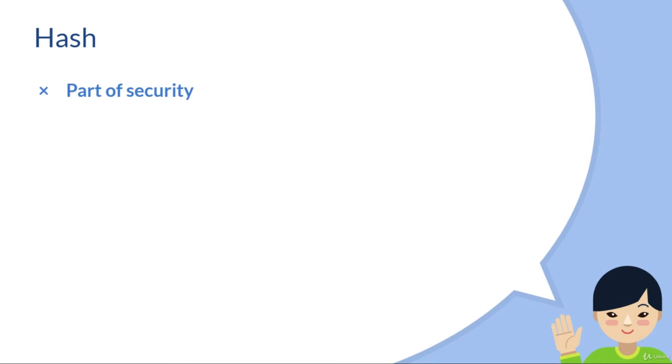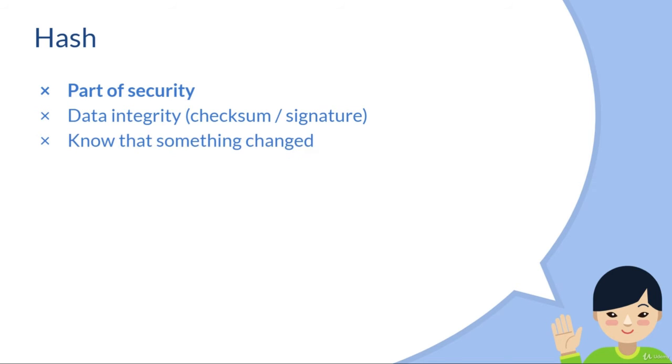Hash is part of security. It is used to ensure data integrity. This is commonly referred to as a checksum or signature. In other words, if some part of the data is changed, then you can know that it's changed. In contrast to encoding, hashing is a one-way process that cannot be reversed. It is not possible to take a hash and convert it back to the original data. This means you know that the data is changed from the original but cannot know which part.